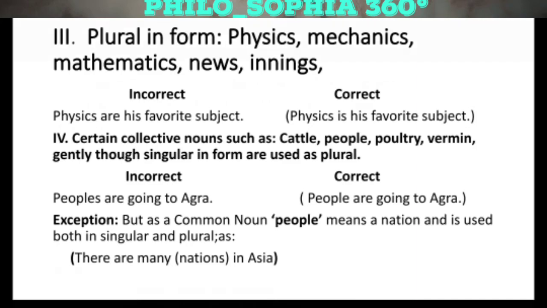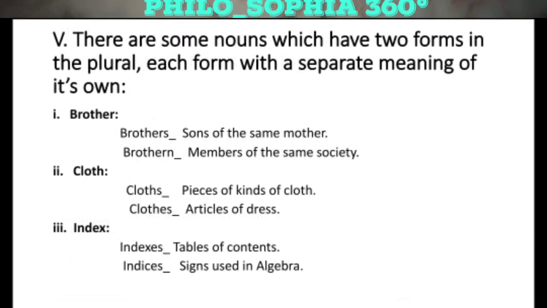So now we are moving towards very interesting nouns which have two forms in plural, and each of their forms has two separate meanings. For instance, we have a noun brother. It has two plurals. For instance, brothers and brethren. Brothers mean sons of the same mother. On the other hand, brethren means members of the same society.